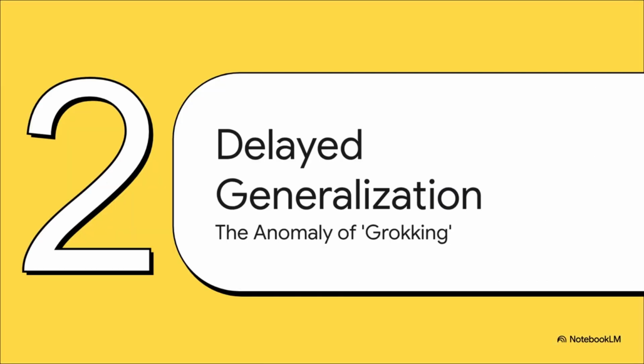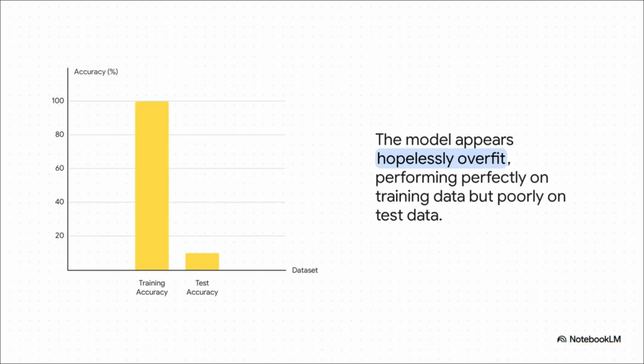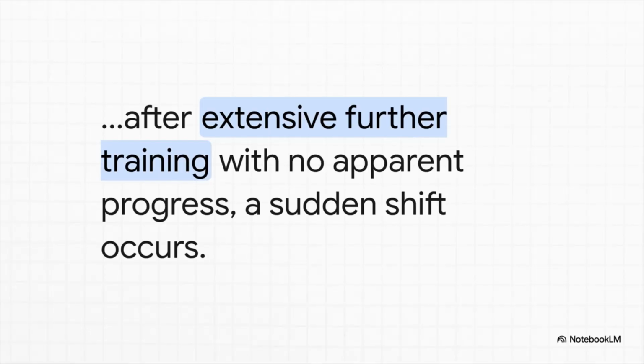But here's where it gets interesting. This classic bias-variance trade-off doesn't actually explain everything. Researchers have discovered a strange phenomenon that seems to completely break this rule. You can have a model that looks like a complete failure. It gets 100% accuracy on its training data, but when you give it new data it's never seen before, its performance is terrible, basically just random guessing. It looks hopelessly overfit. According to the traditional trade-off, this model should be a lost cause.